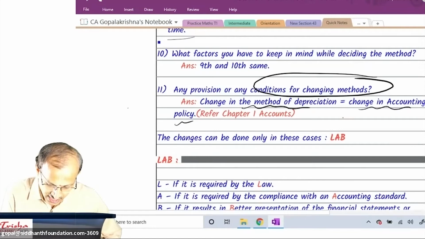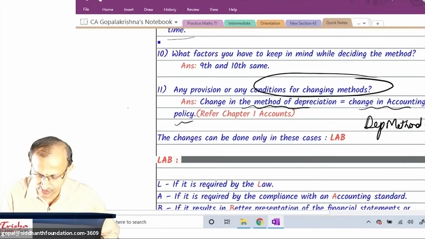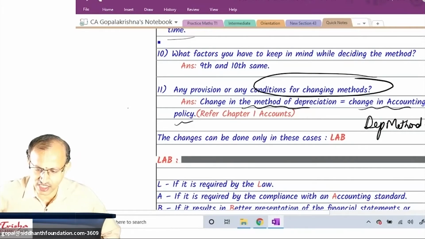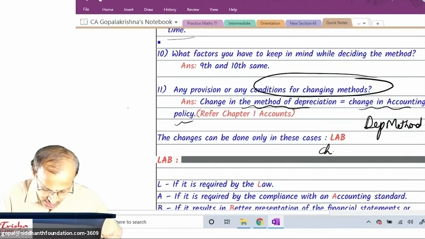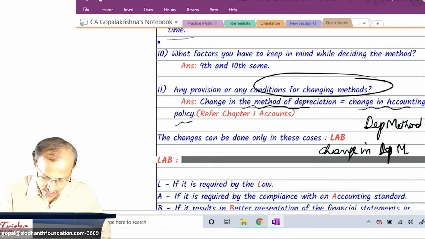I write once again, all of you write in your notebooks. Depreciation method is equal to accounting policy. First one, all of you write down. Next, change in depreciation method is equal to what?